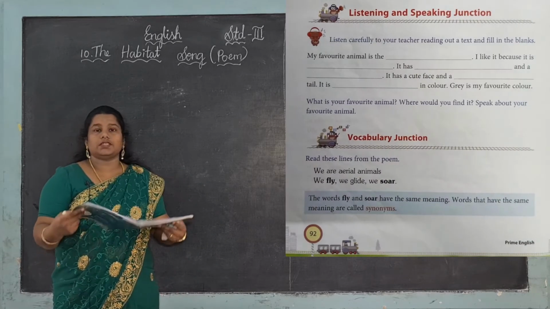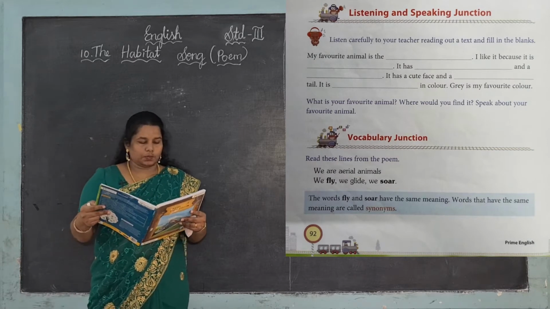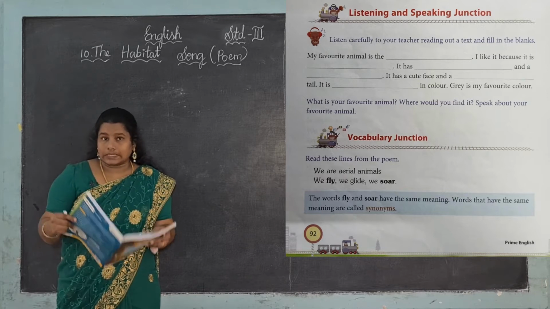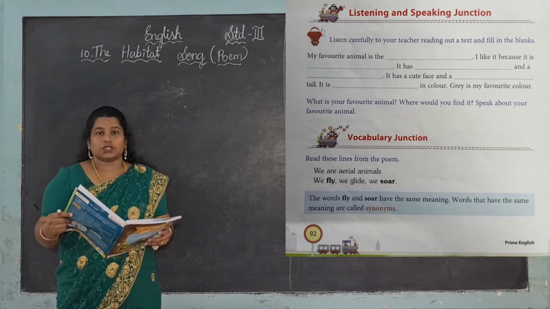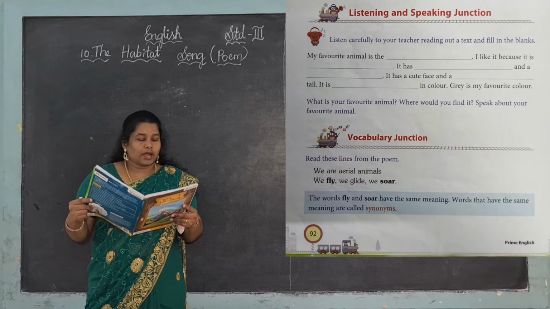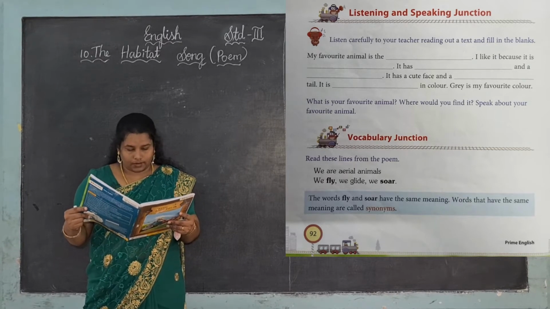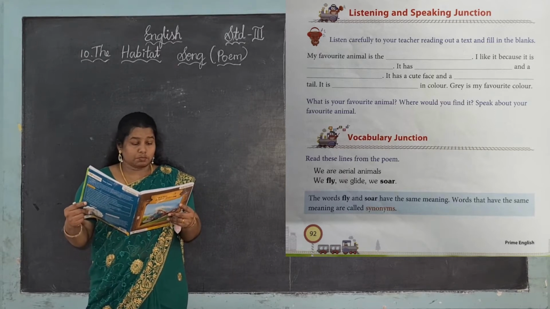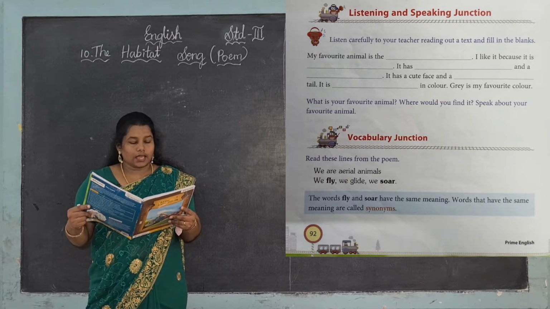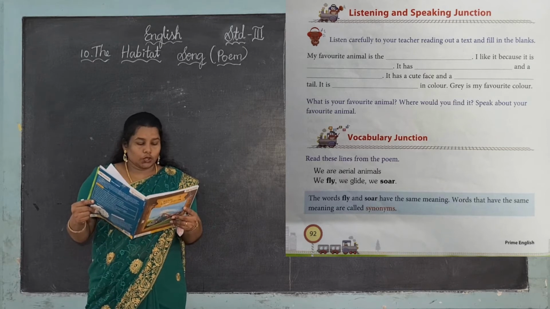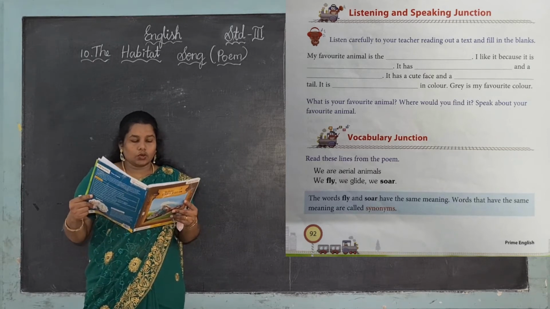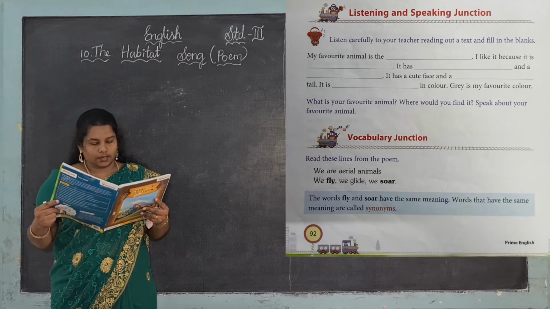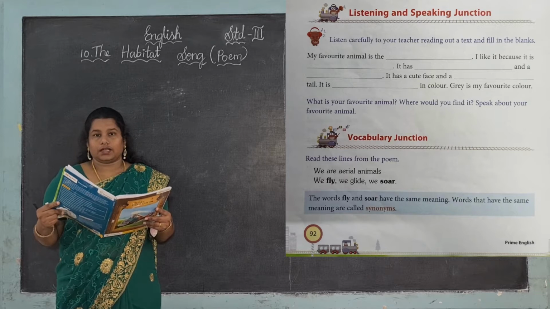Now take your book, page number 92. Listening and speaking junction. I am going to read one. You just listen and answer these questions. My favorite animal is the elephant. I like it because it is big in size. It has a long trunk and huge ears. It has a cute face and a small tail. It is grey in color. Grey is my favorite color.